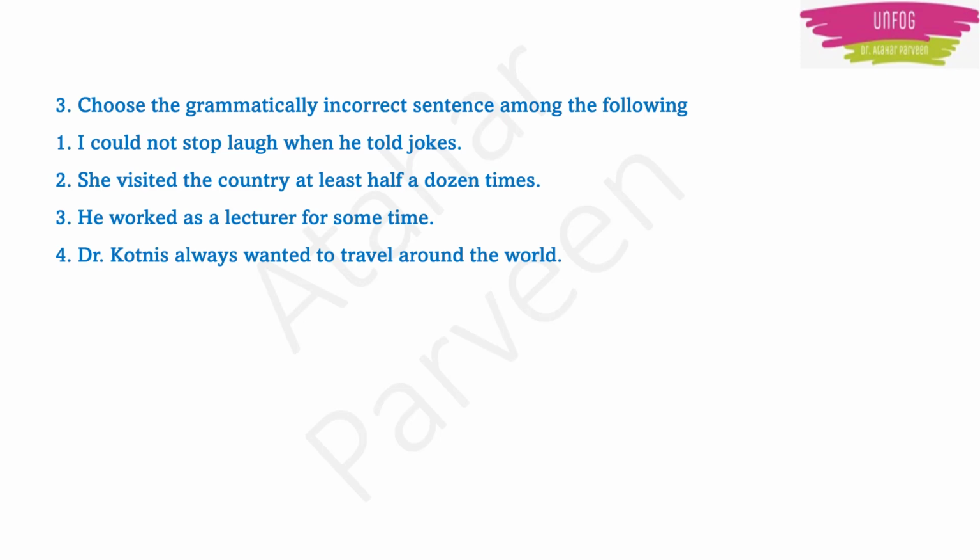Second option. She visited the country at least half a dozen times. This sentence looks good. Half a dozen means 6 times. Dozen means 12 times, right? So she visited the country at least half a dozen times. So this is a correct sentence.